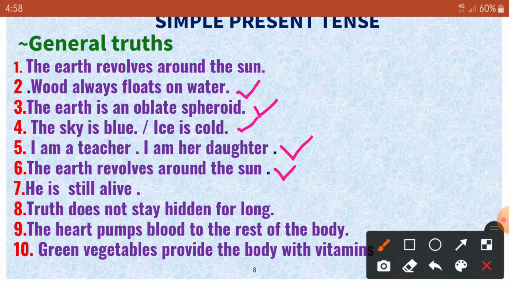He is still alive. Truth does not stay hidden for long. The heart pumps blood to the rest of the body. How will you change it into negative? The heart does not pump blood to the rest of the body. The S of the pumps will go, and the V1 remains alone. Green vegetables provide the body with vitamins, negative: green vegetables do not provide, because vegetables is plural. When you change it into interrogative: do the green vegetables provide the body with vitamins?